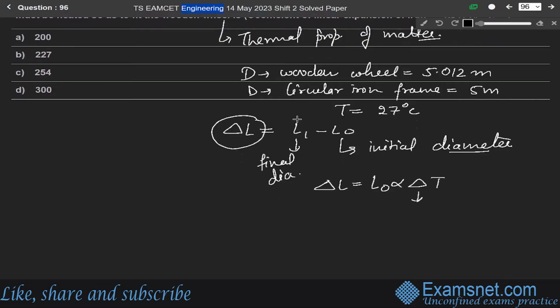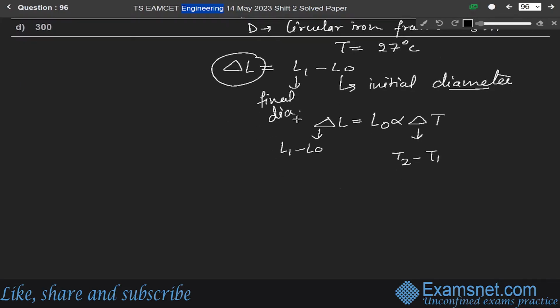So delta T is the increase in temperature, it is T2 minus T1, and delta L is L1 minus L naught, where T2 is the final temperature and T1 is the initial temperature. So from this we get delta T equals delta L over alpha into L naught, where alpha is the linear expansion coefficient.